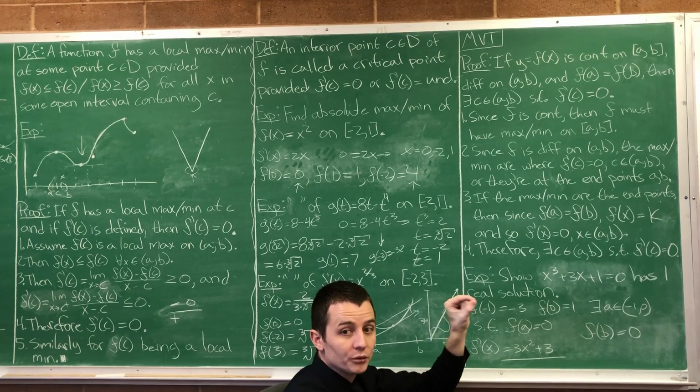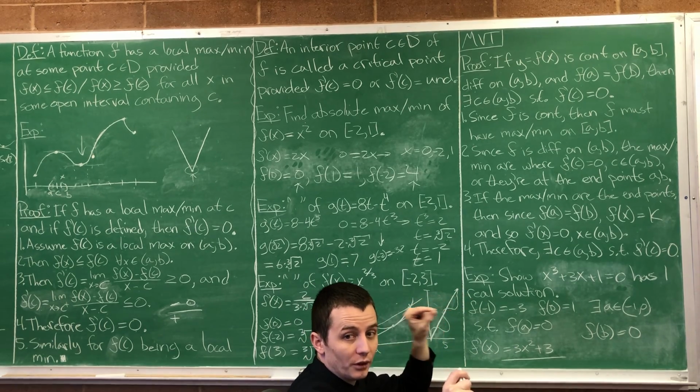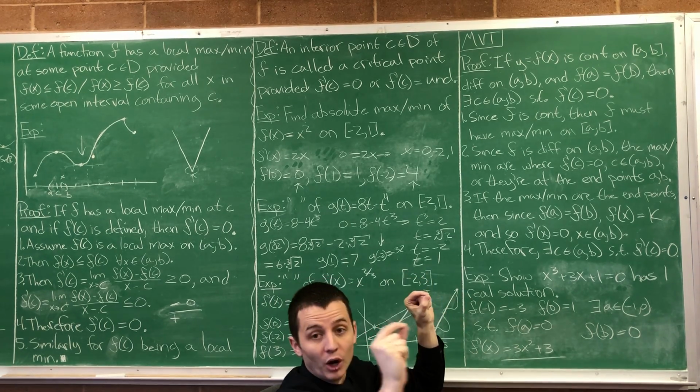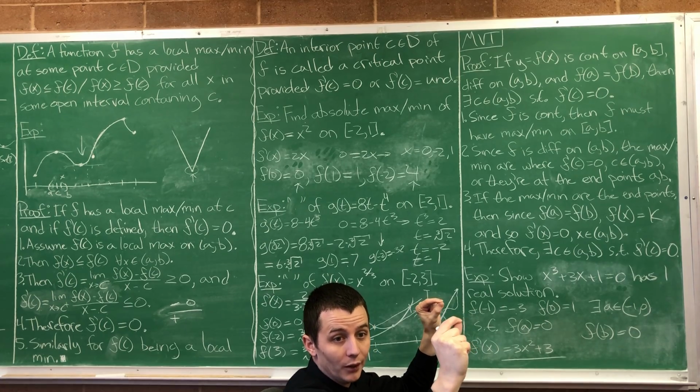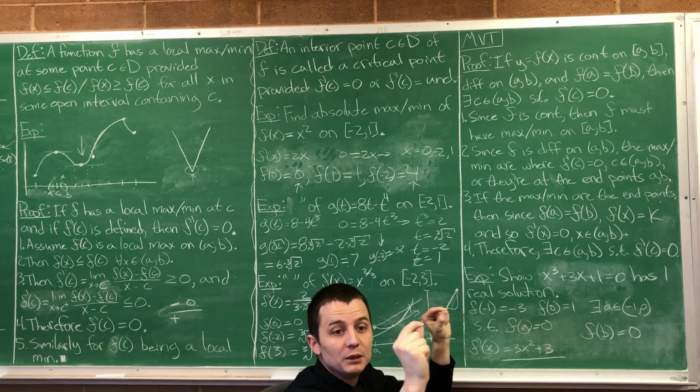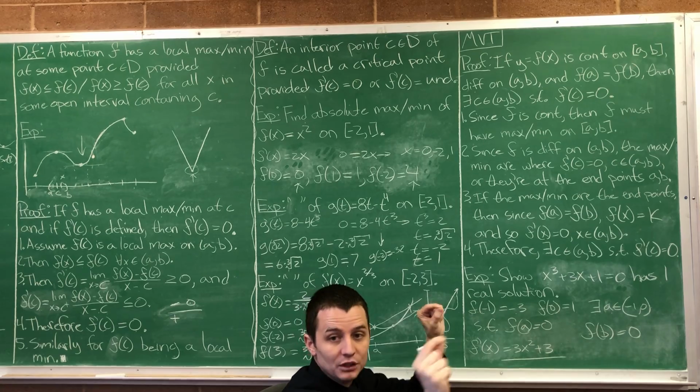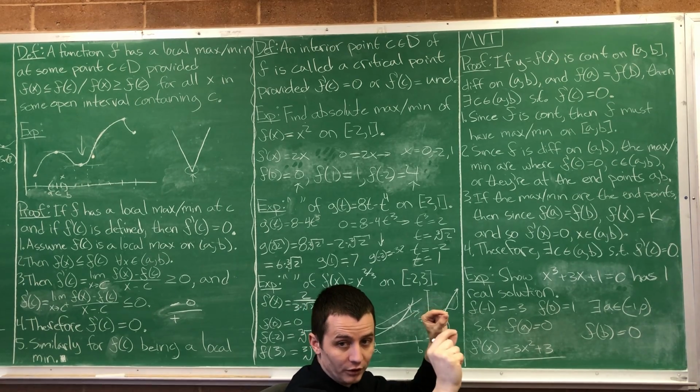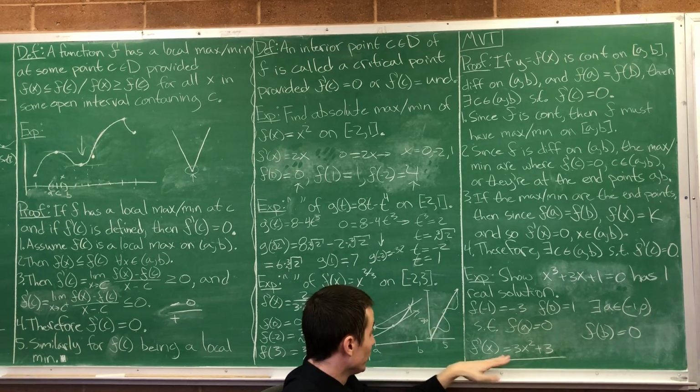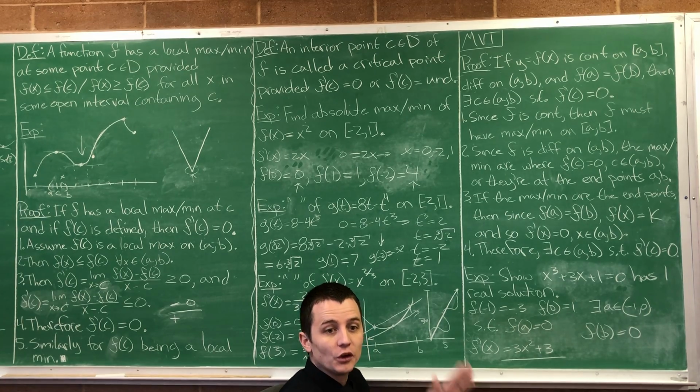So I know that there's one place where the function is equal to 0. If there were another place where the function is equal to 0, then the derivative would have to be 0 somewhere in between those 2 points, using Rolle's theorem. But the derivative is never 0. So there can't be a second point where it's equal to 0.